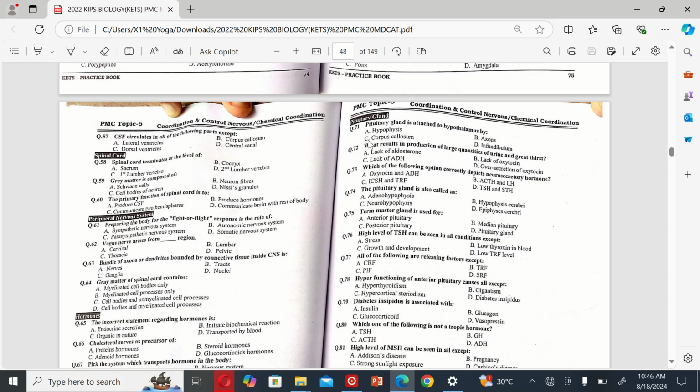The next MCQ is: pituitary gland is attached to hypothalamus by A. Hypophysis, B. Axon, C. Corpus callosum, and D. Infundibulum. So the correct option is D.